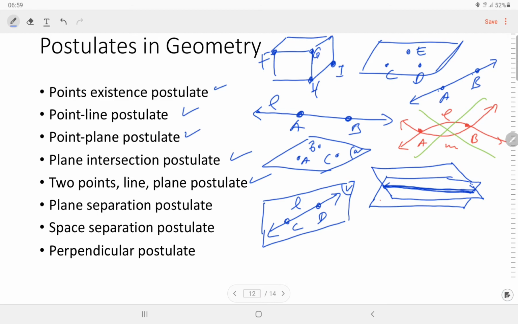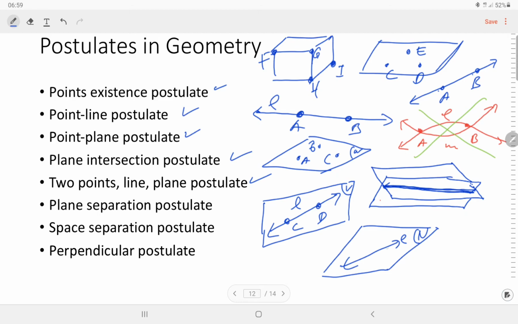And then the plane separation postulate. We can draw a plane and let N be a plane. This is N, and this is line L. The points of the plane not on L form two half planes, and each half plane is a convex set.